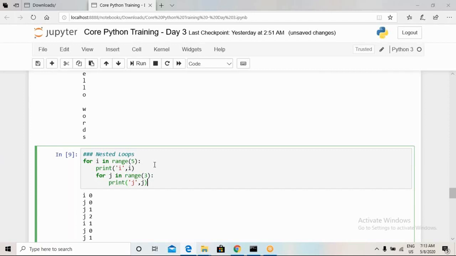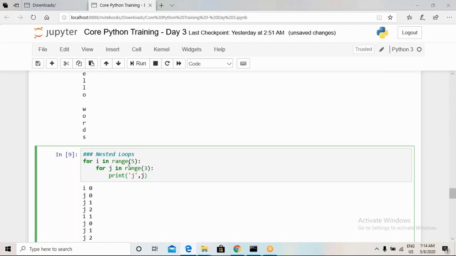Okay, so here I have defined two for loops. In the first for loop, the value of i will be from range 0 to 5. So the value of i will range from 0, 1 up to 4, and then it will print whatever value it has obtained. Let us just cut this thing, and I will print over here.